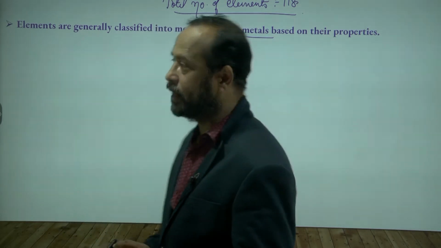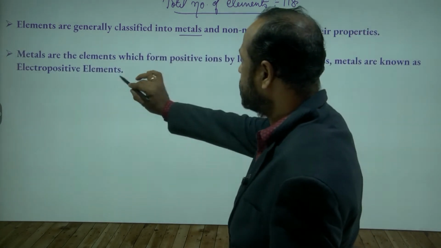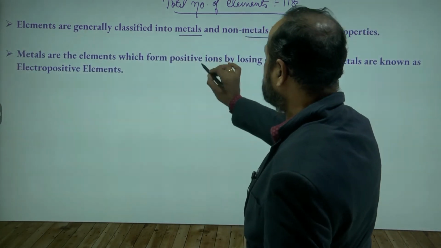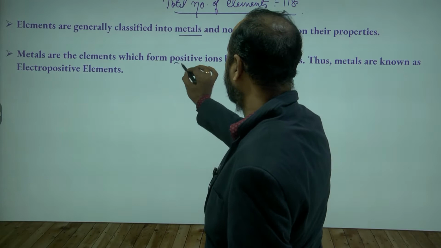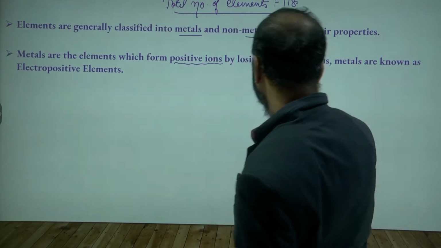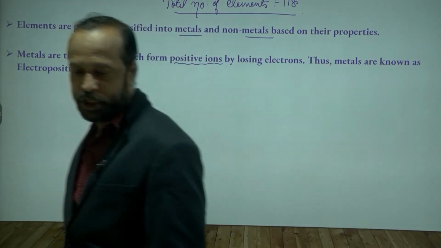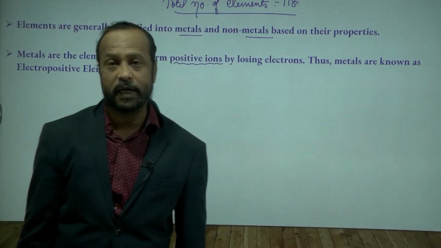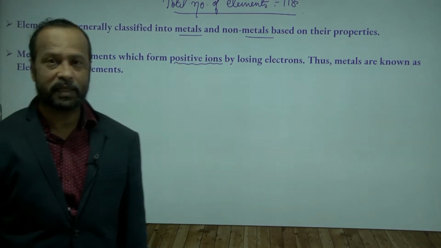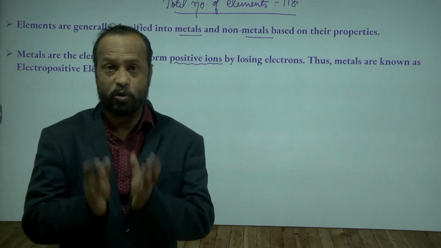Now, very important: metals are the elements which form positive ions by losing electrons. Thus, metals are known as electropositive elements. An atom consists of electrons, protons and neutrons.